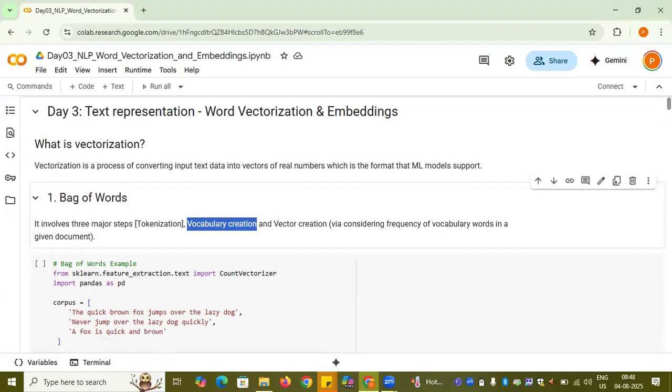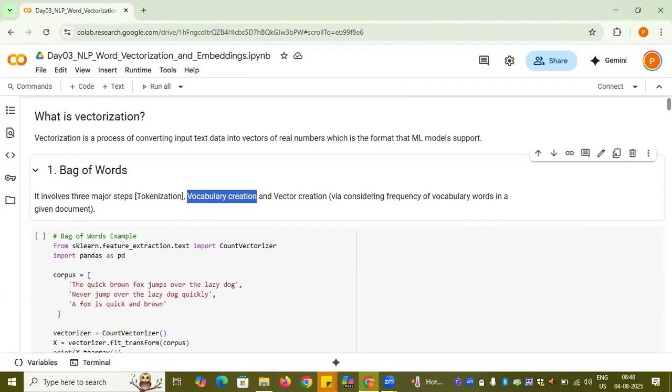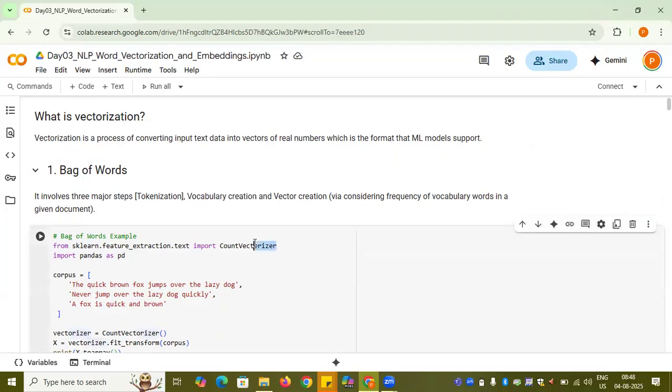Now, there are already libraries which can perform this bag of words. sklearn is the package in Python which can perform this bag of words vectorization for you. You need to import the CountVectorizer, which is in sklearn.feature_extraction.text. And this is the corpus I have.